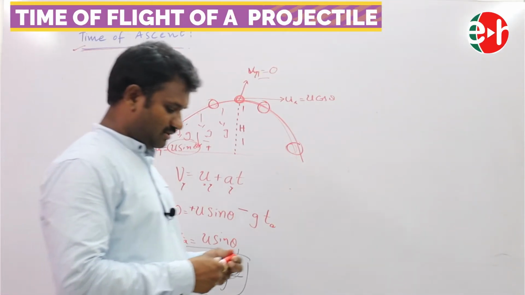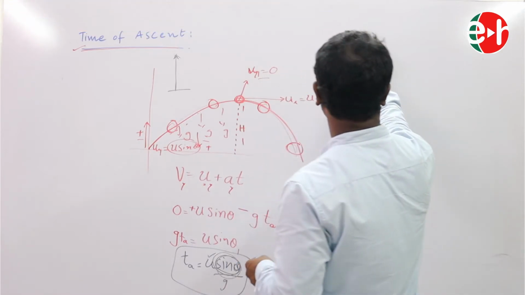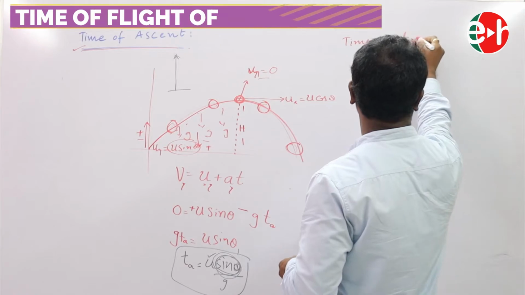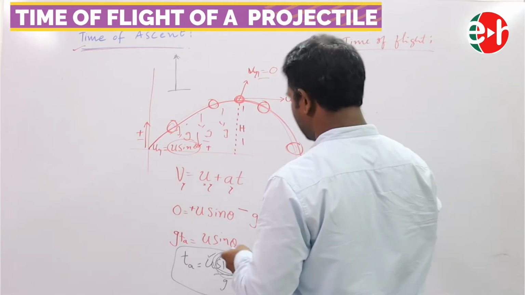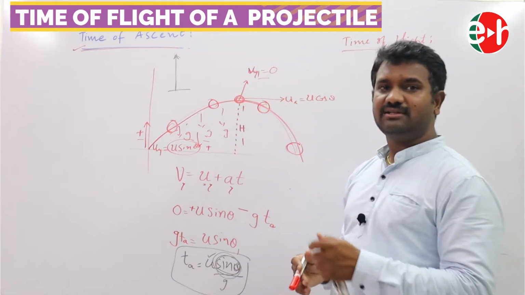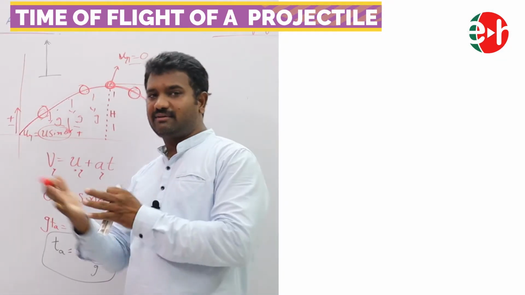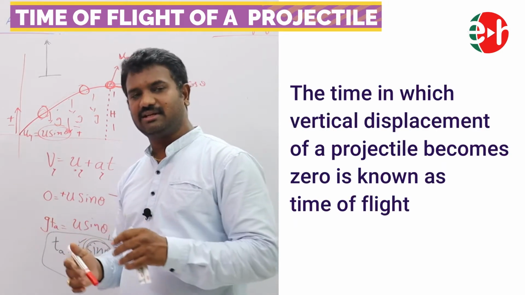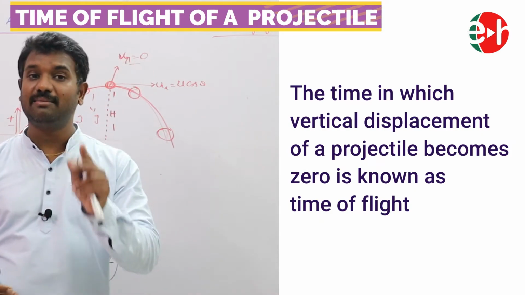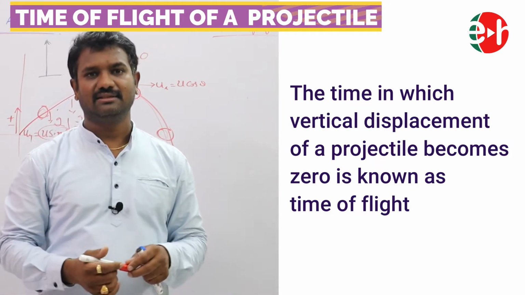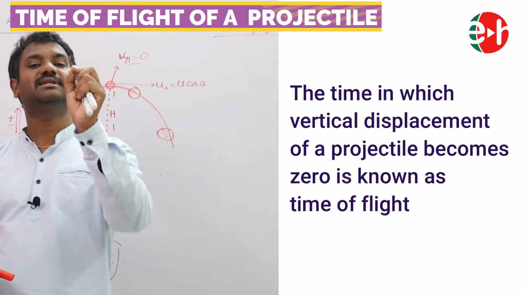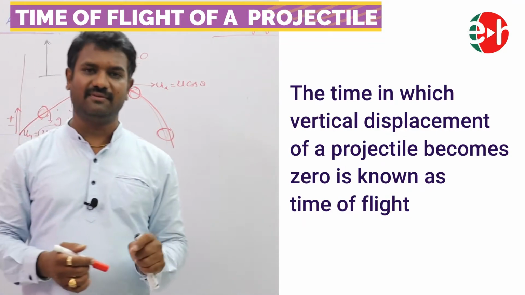Now let us discuss time of flight. From the definition of time of flight, we can derive the formula. What is the definition? Earlier we have discussed many definitions for time of flight, and the same applies here also. The time of ascent plus time of descent is called time of flight. The time in which the body remains in air is called time of flight. Or the time in which the vertical displacement becomes 0 is called time of flight.